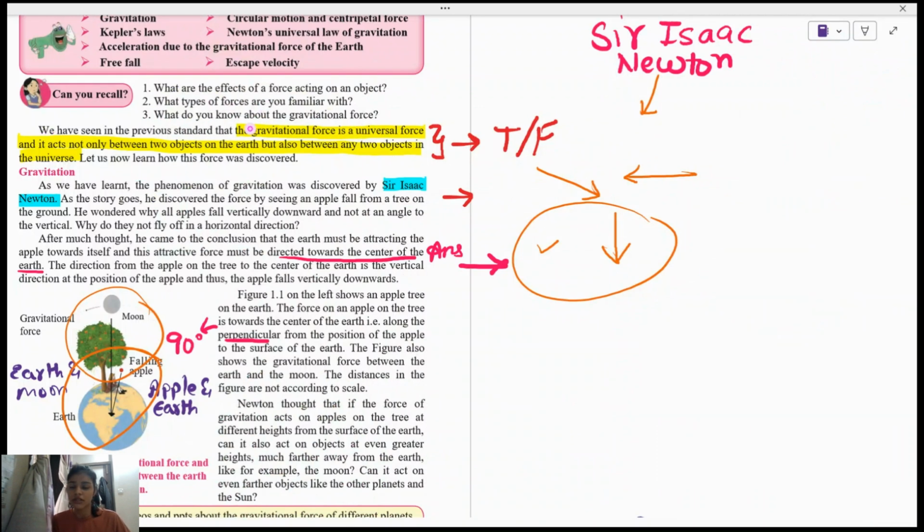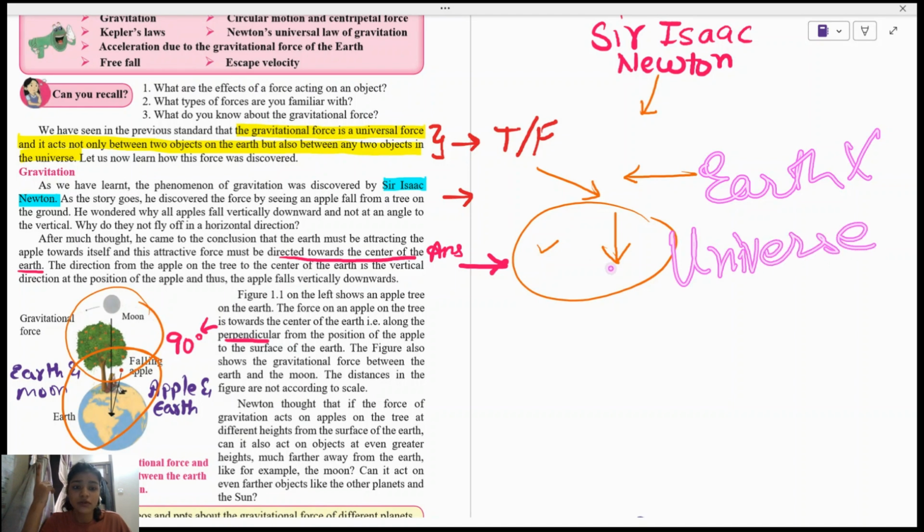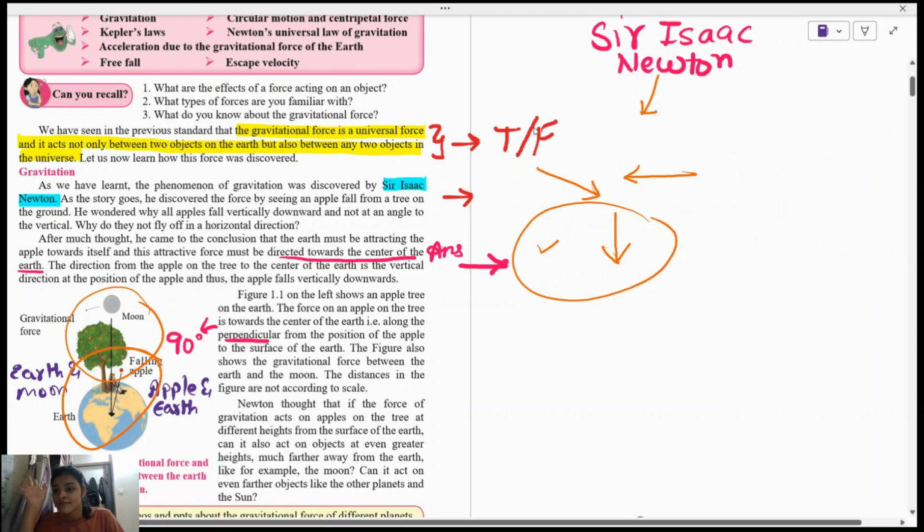I hope my screen is visible. Have you ever seen in the previous standards that the gravitation force is a universal force and it not only acts between two objects on the earth but also between two objects in the universe? So get it clear that it doesn't act just on the earth. No, it is practically possible anywhere in the universe. So gravitation, as we have learned, was discovered by Sir Isaac Newton.